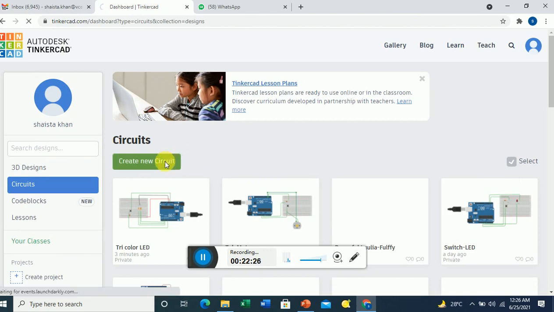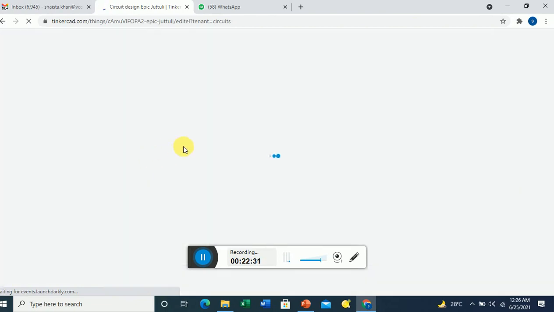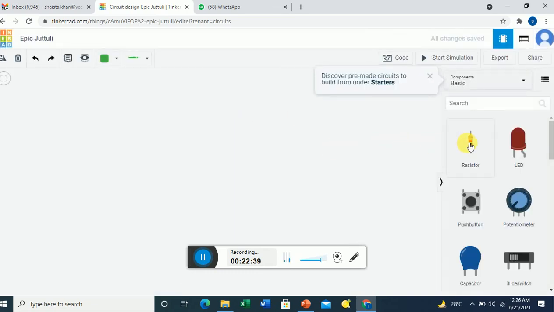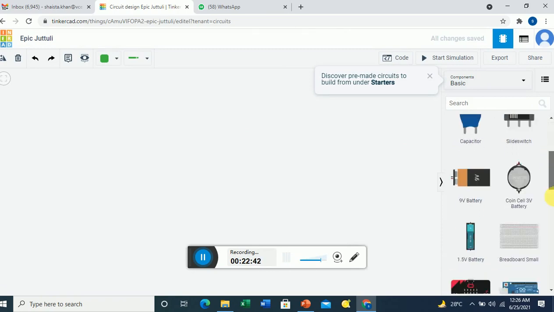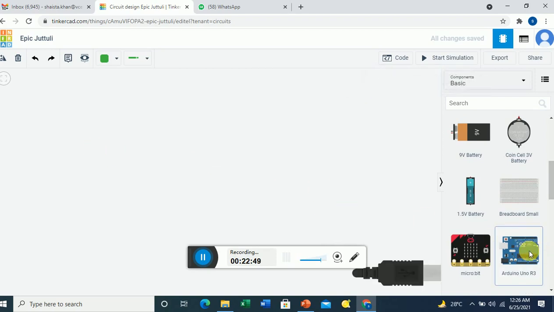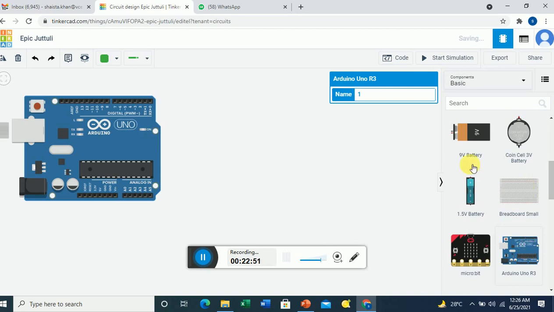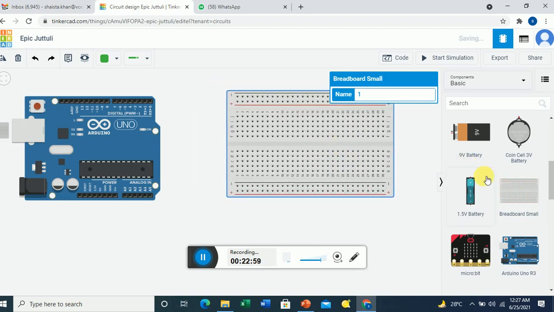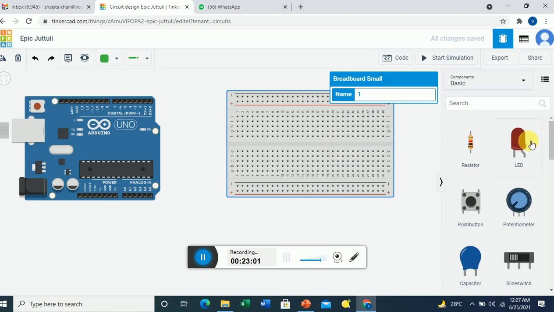Now next we'll see how this can be implemented in Tinkercad. So here we are. You have to log in with your Gmail account, and then I have to go and create a new circuit. In this, first of all I need one Arduino. Then next I need a breadboard. Now next I need one LED.